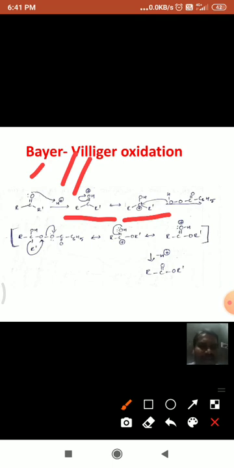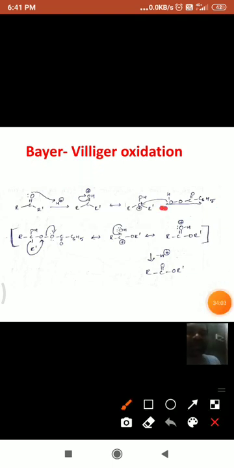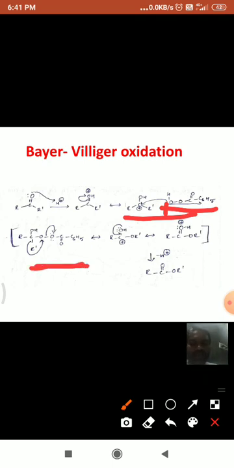See here, in this step, the peracid reacts here. The oxygen of the peracid, which has a lone pair of electrons, attacks the carbonyl carbon. That means a bond is formed between the carbonyl carbon and oxygen. See here, the bond is formed between carbonyl carbon and oxygen.